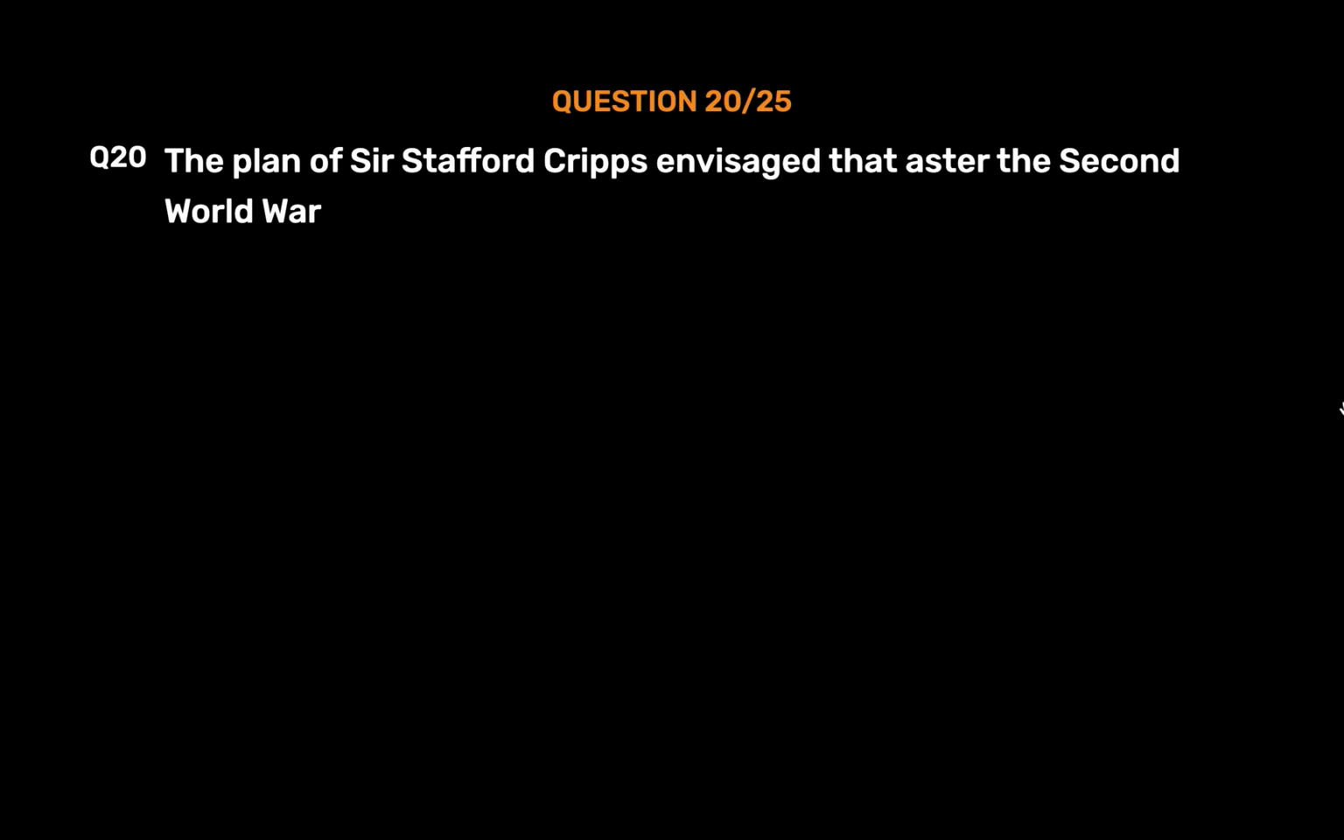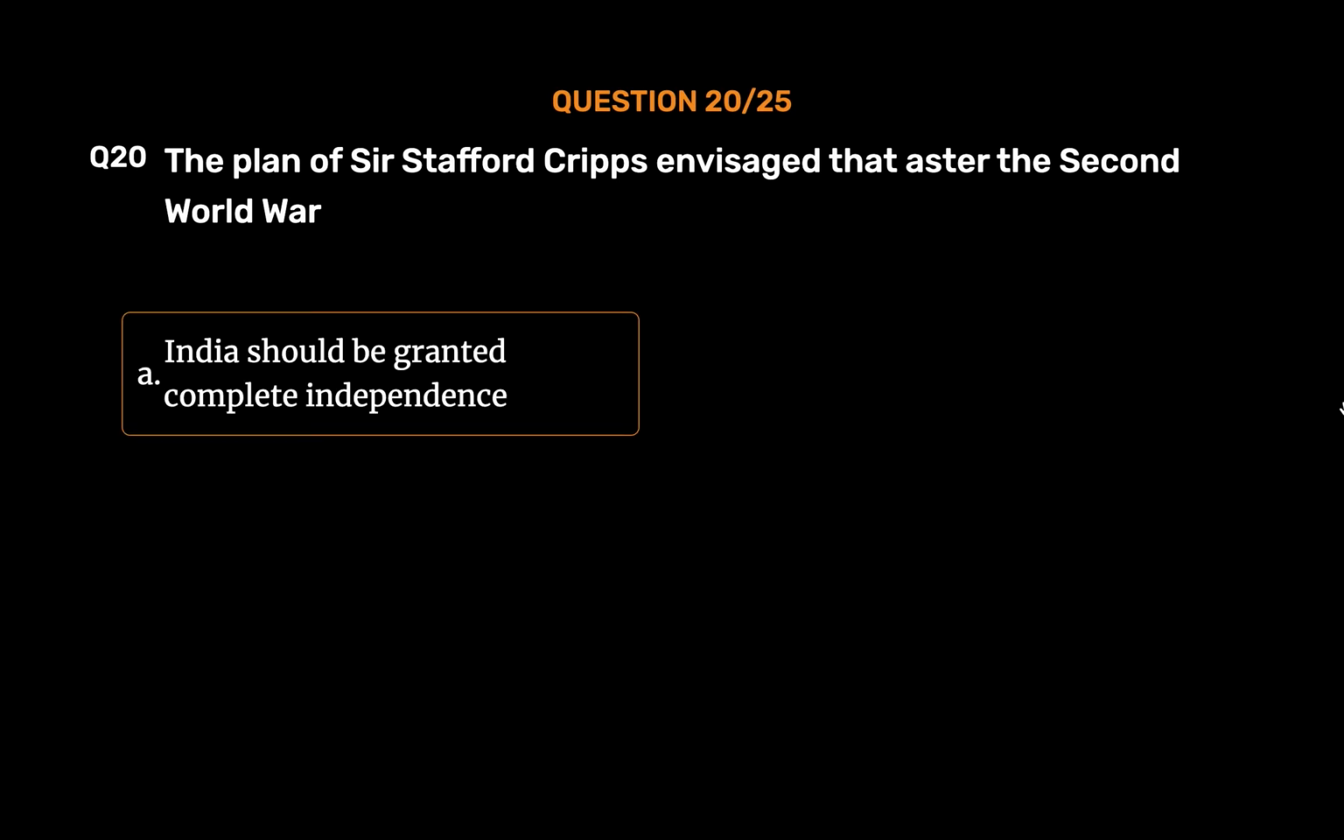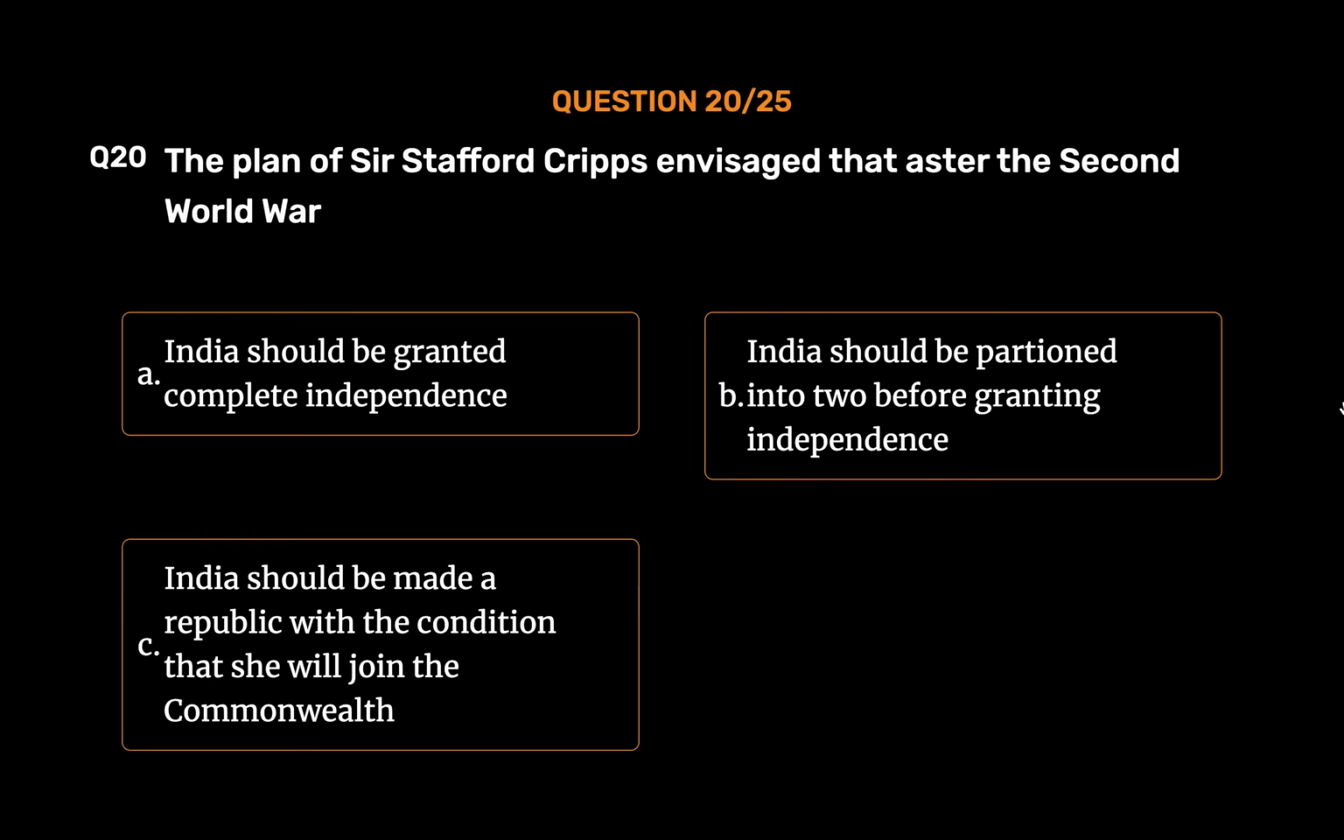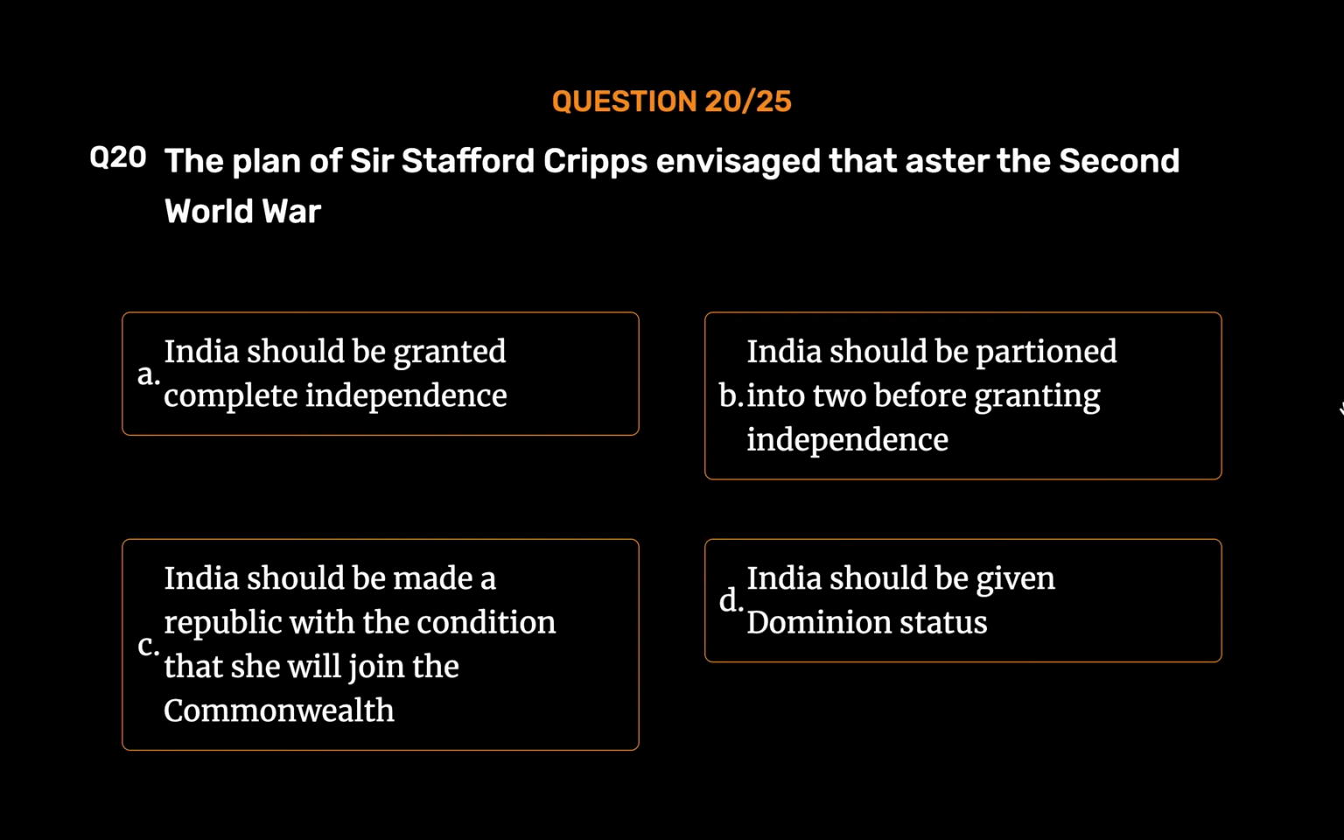Question number 20. The plan of Sir Stafford Cripps envisaged that after the Second World War, Option A. India should be granted complete independence. Option B. India should be partitioned into two before granting independence. Option C. India should be made a republic with the condition that she will join the Commonwealth. Option D. India should be given dominion status.